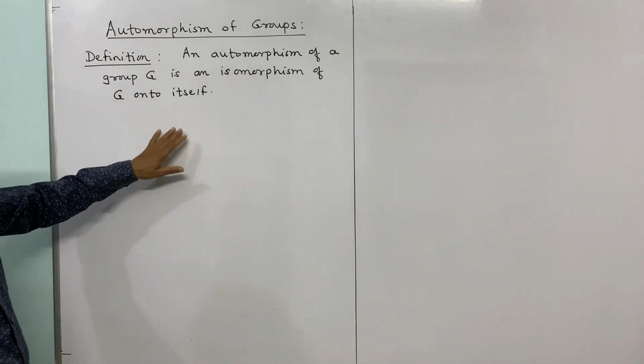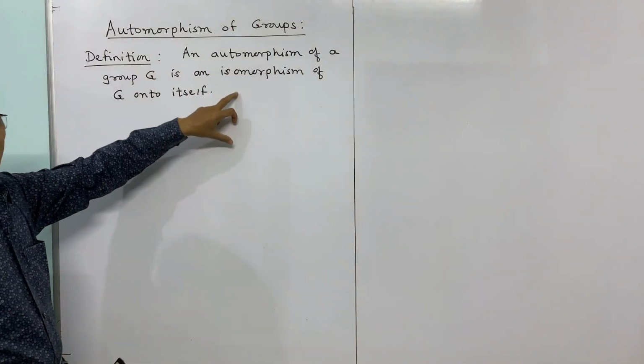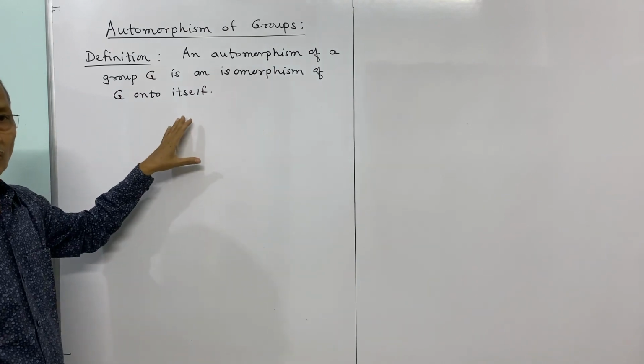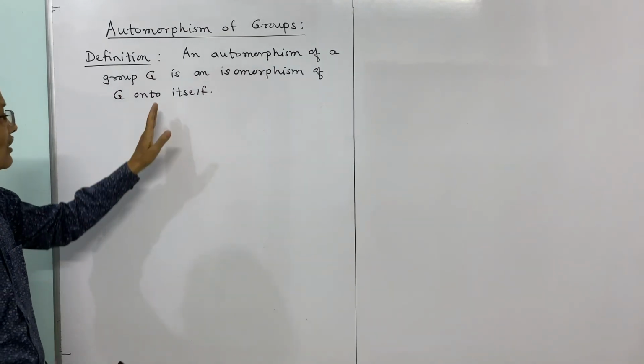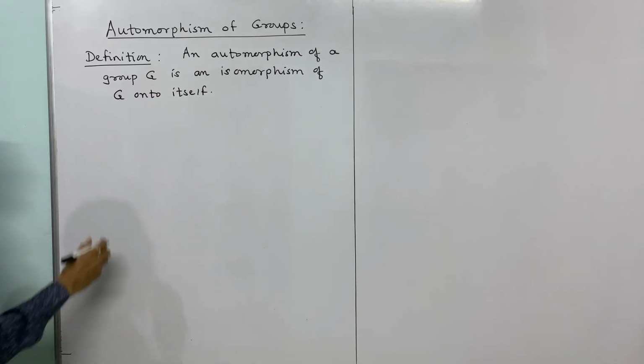So that means, in other words, automorphism is a one-one onto homomorphism of G onto itself, G to G.